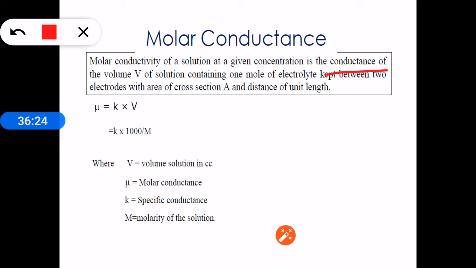It is the conductance of a solution of volume V containing 1 mole of electrolyte. It is expressed as mu equals K into V, or in terms of molarity, like we wrote for normality. In the same way, for molar conductance we write it as K into 1000 by M, where V indicates the volume of the solution in cc, mu is molar conductance, K is specific conductance, and M is the molarity of the solution.